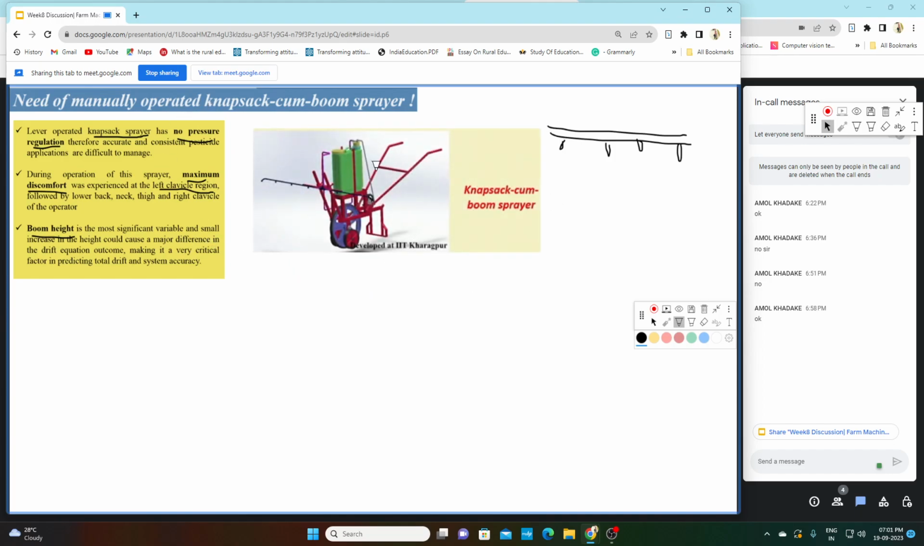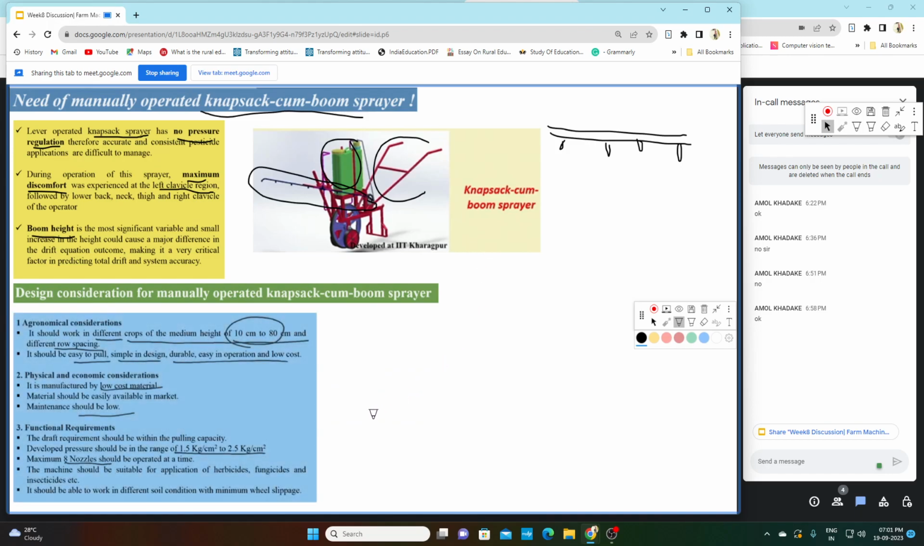So this is a diagram of knapsack cum boom sprayer. You can see this is a knapsack sprayer and we are giving a boom to it. This is the boom, and you can see in the boom there are many nozzles: 1, 2, 3, 4, 5, 6, 7, 8. There are 8 nozzles in this boom. Second, there is a provision of adjusting the height of the boom, so the farmers need not adjust the height again and again. Third, there is a handle and wheel, so the farmer can push this sprayer and there is no need to carry it on his back. So this is the advantage of knapsack cum boom sprayer.